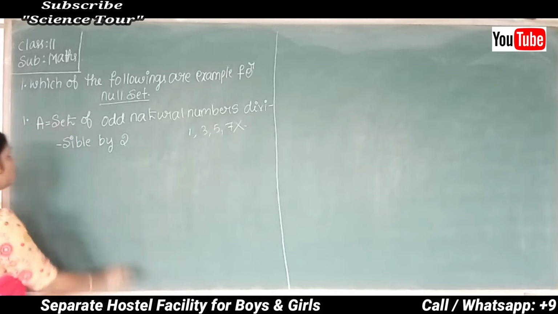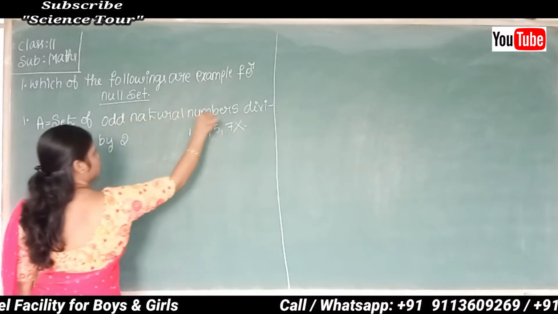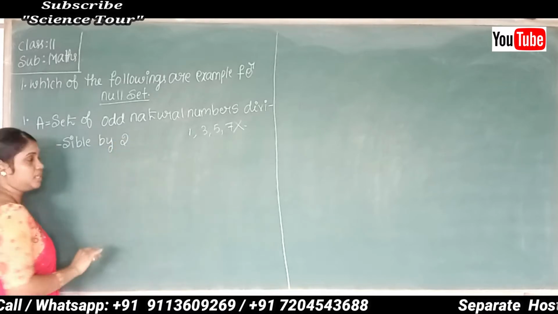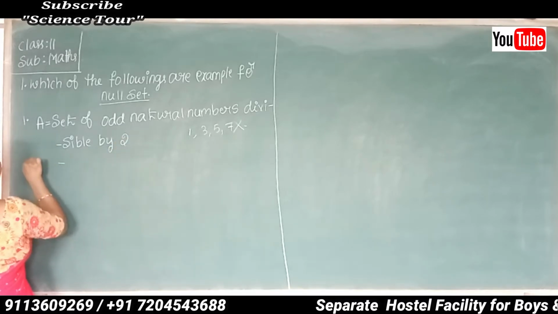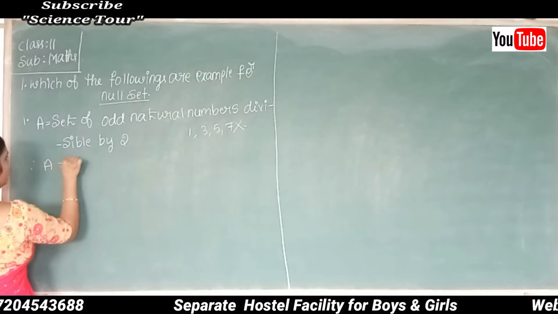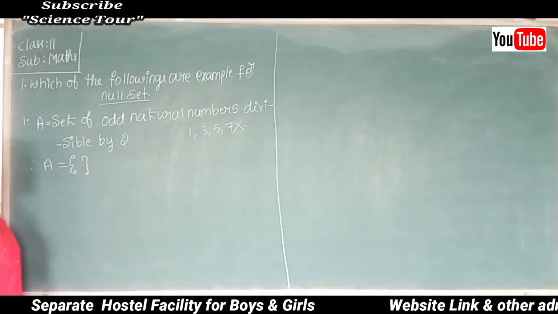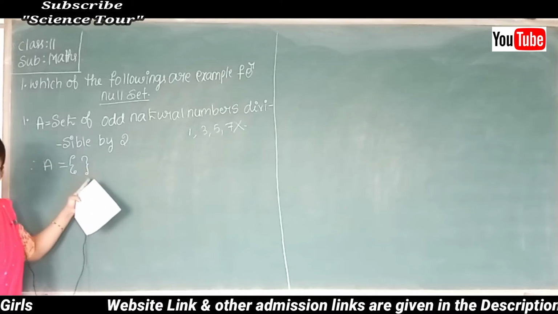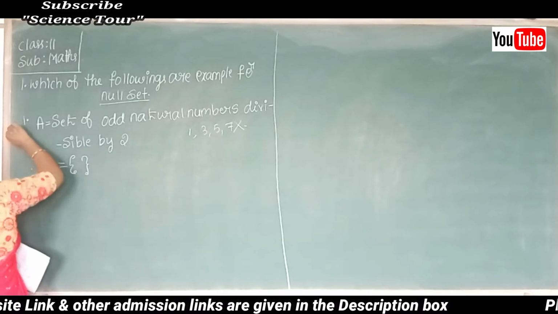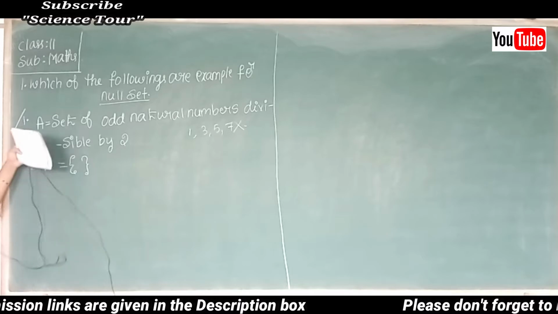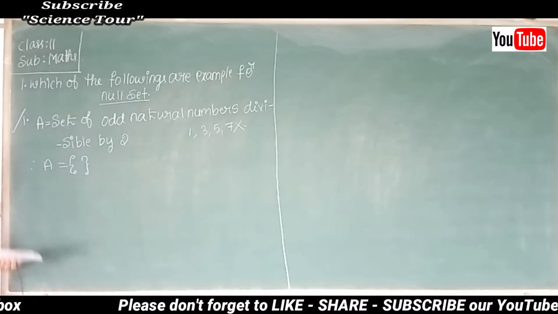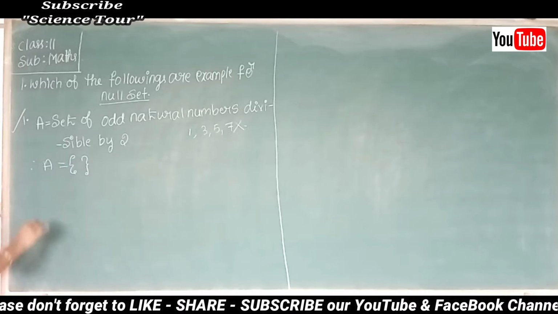Therefore, the set of odd natural numbers divisible by 2 is an empty set. So set A equals the empty set. Therefore, the first one is an example for an empty set. Understood now? Next we'll move to the second question.